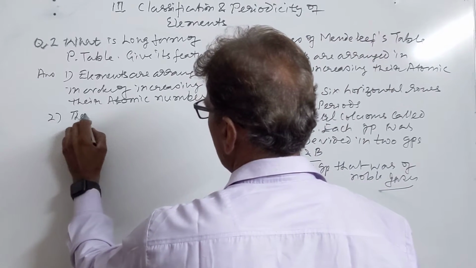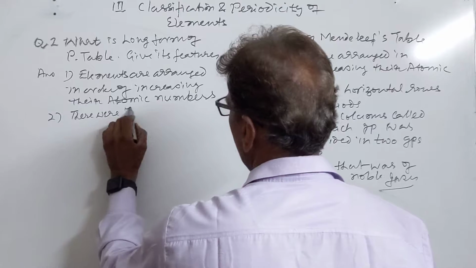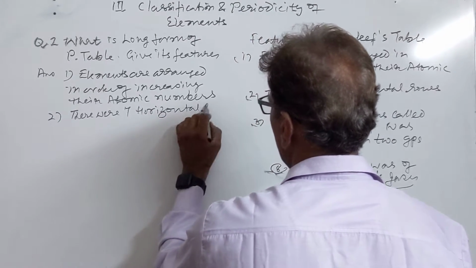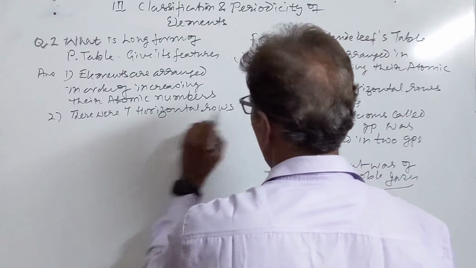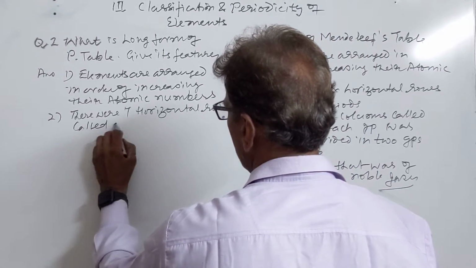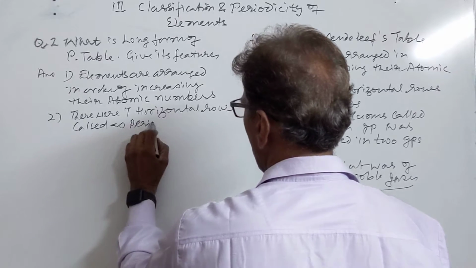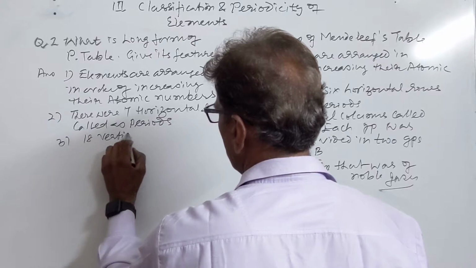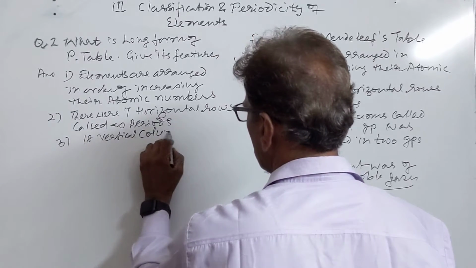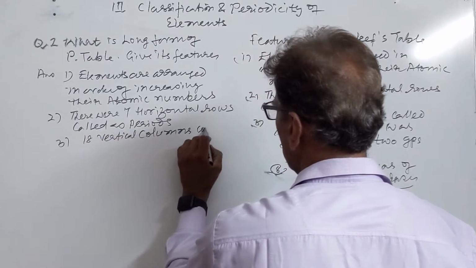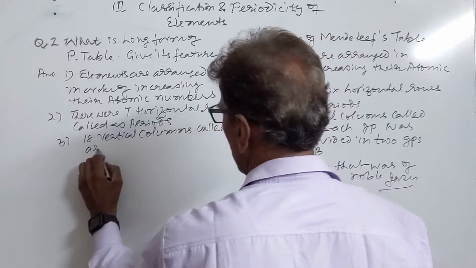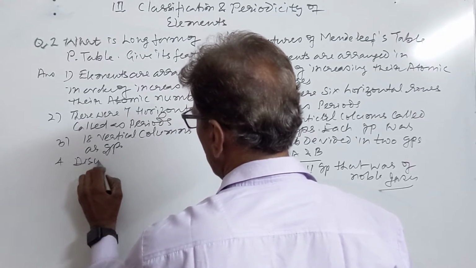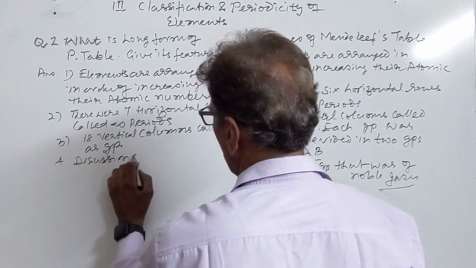Second, there were 7 horizontal rows, just like Mendeleev table, called periods, and 18 vertical columns, called groups. Then we have discussion of groups.